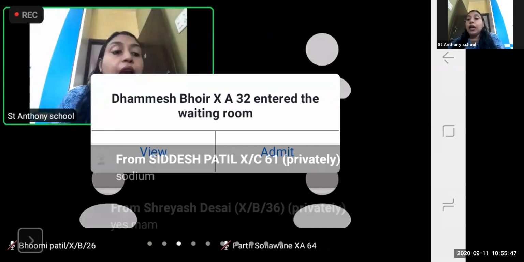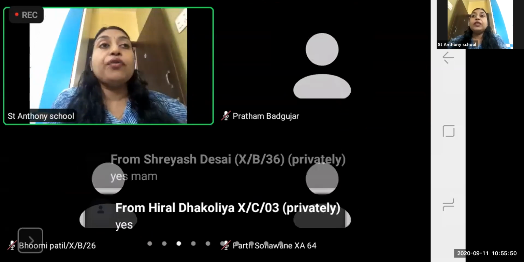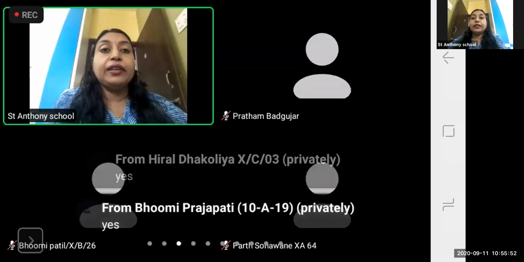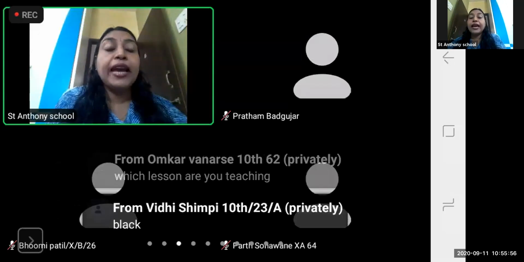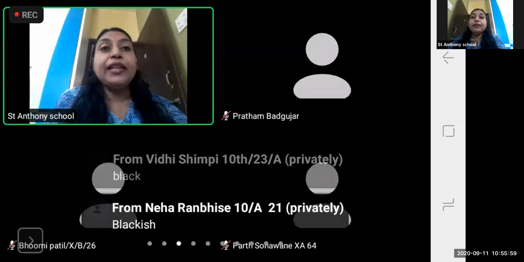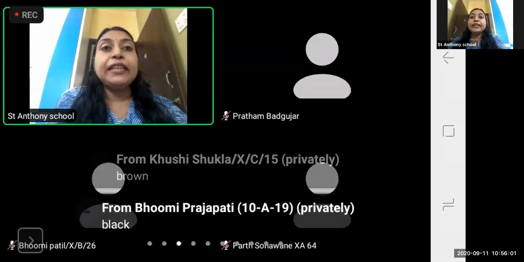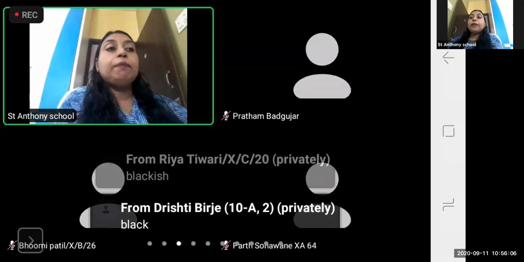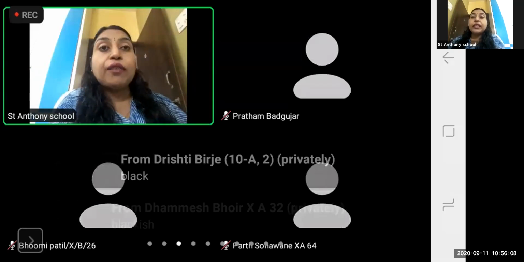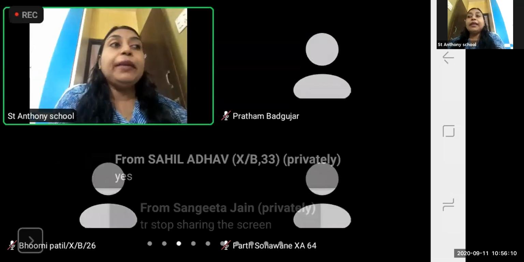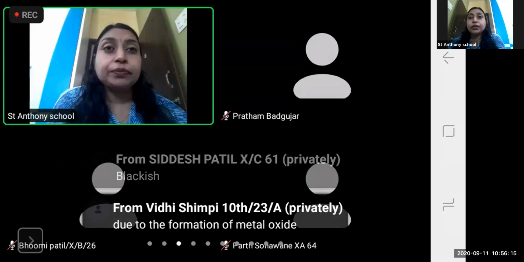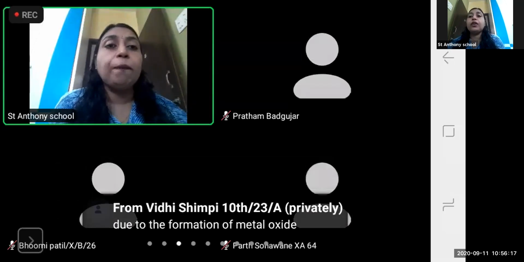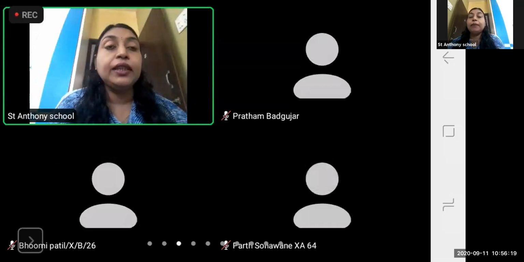Understood? How does the surface of the metal appear on catching fire? Can you tell me how it will be appearing? Black. Very good, Vidhi. It will be appearing blackish. You burn a metal and check the color. It will always be blackish, right? So the black color will appear on the surface of that metal. Here we are actually taking the powder of metal, so that powder will turn blackish. Even if you take aluminium or copper or sodium, whatever you take, it will turn blackish.